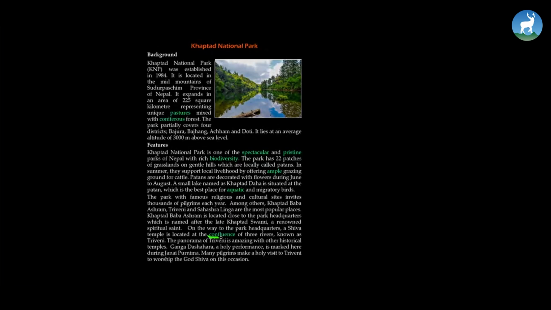The word confluence here means it's the meeting point of three rivers. Where three rivers actually meet is called confluence. The panorama of Triveni is amazing with other historical temples. Ganga Dashahara, a holy performance, is marked here during Janai Purnima. Many pilgrims make a holy visit to Triveni to worship the god Shiva on this occasion.